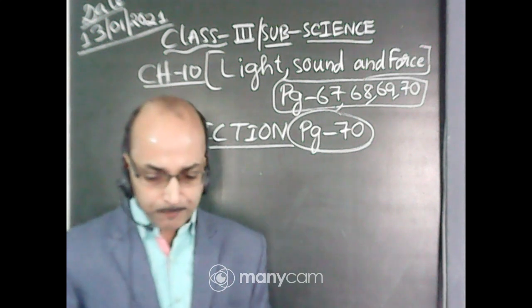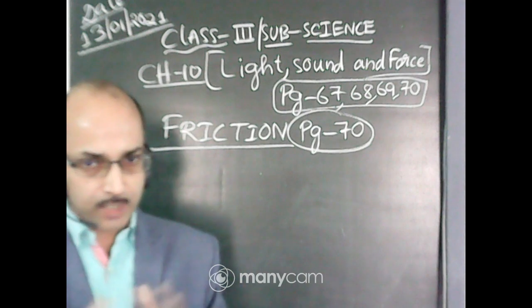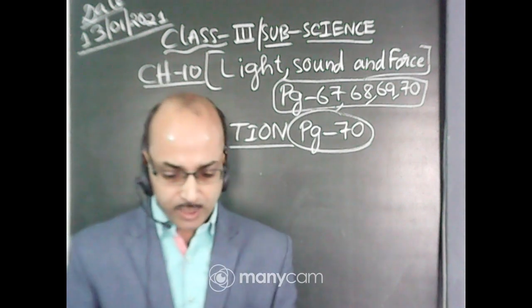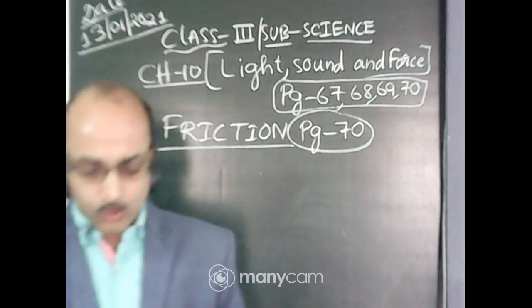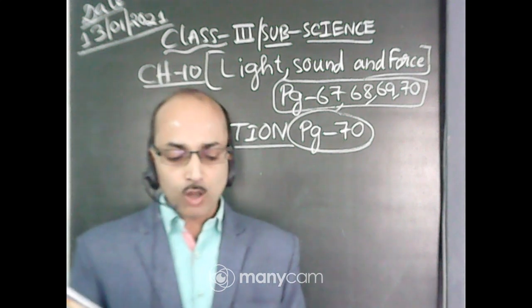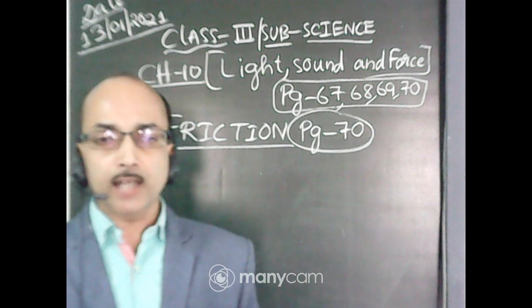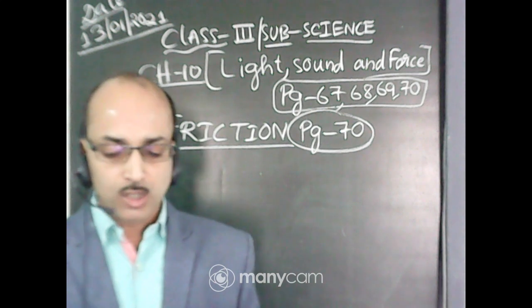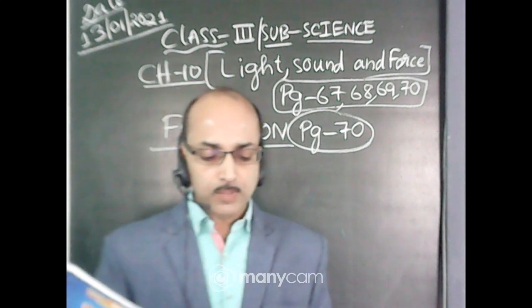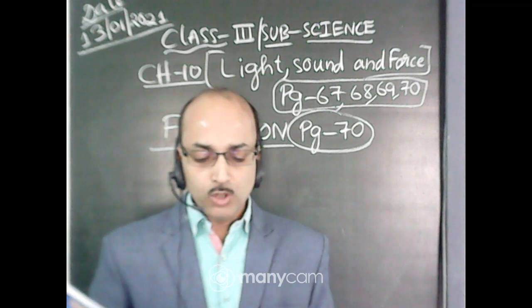Okay. So today's class is friction. This is page number 70. Roll a ball on the floor. After some time, it slows down and finally stops. Why does this ball stop? The ball stops due to friction.